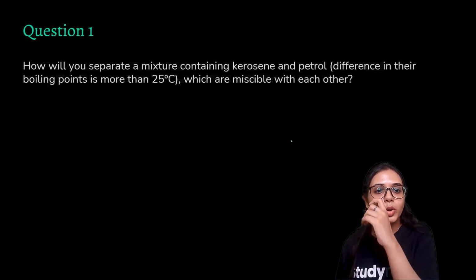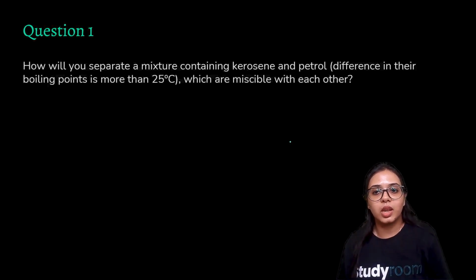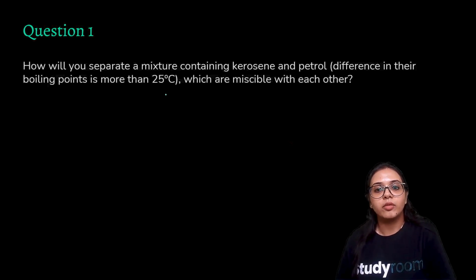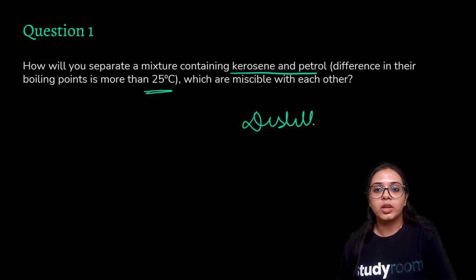Question 1. How will you separate a mixture containing kerosene and petrol? The difference in their boiling points is more than 25 degrees Celsius, and they are miscible with each other. So we have two miscible liquids, and the difference in their boiling points is more than 25 degrees Celsius. So we will use the process of distillation to separate the components of this mixture.